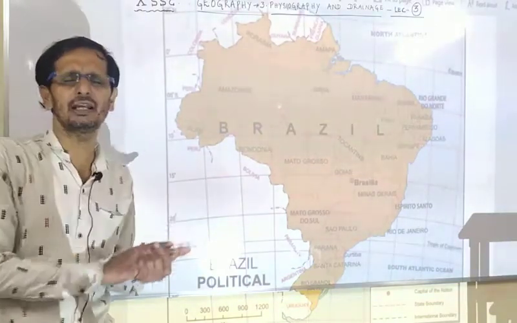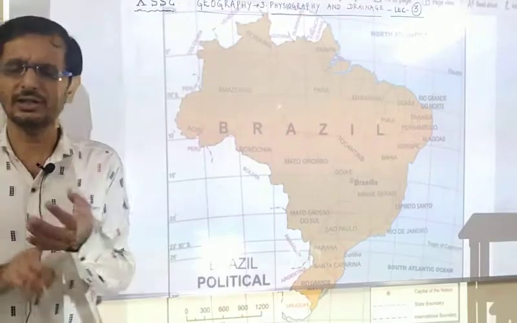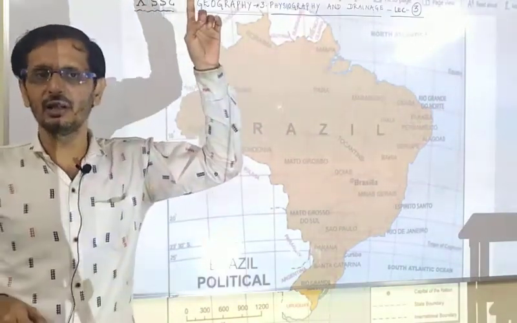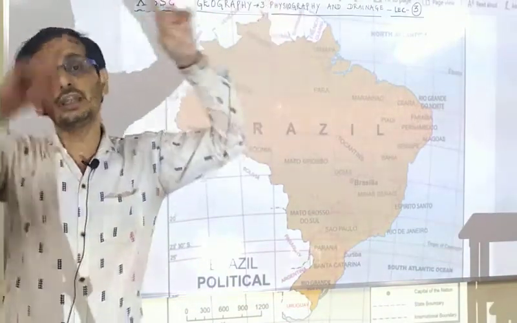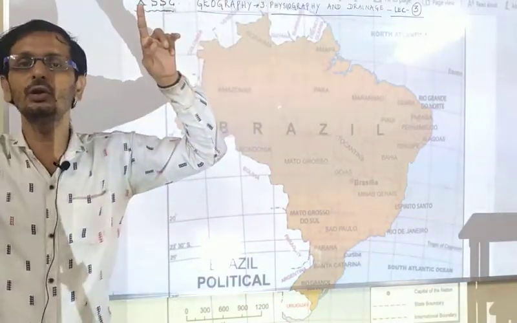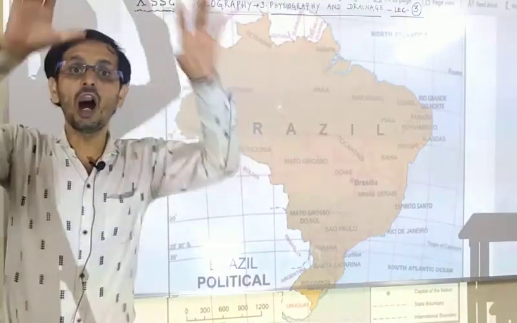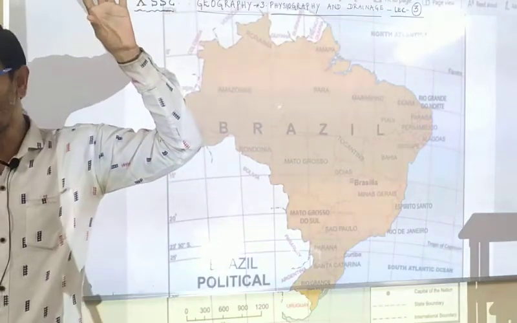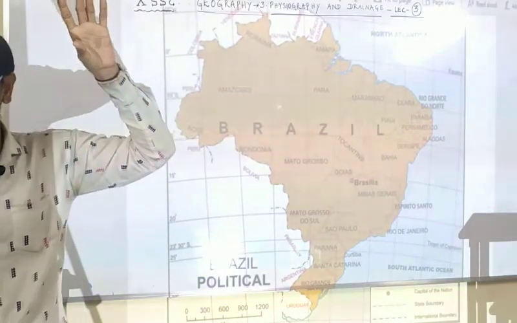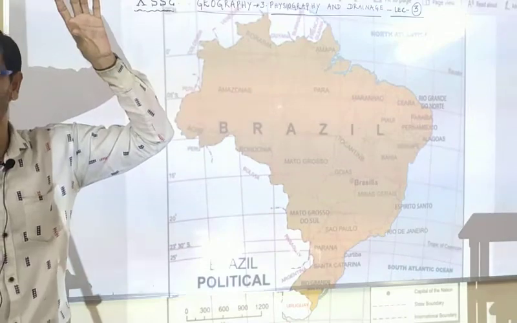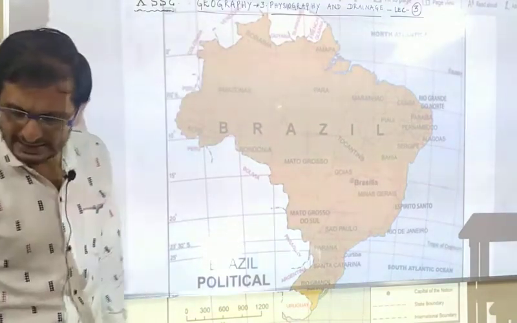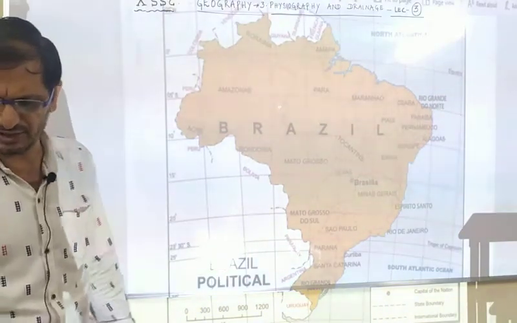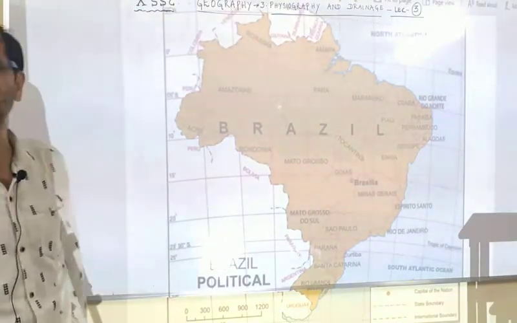Now we have the Himalaya. I already told you in chapter number 2, location and extent, that the Himalaya starts from Jammu and Kashmir, Srinagar, and continues till Assam Himalaya. You can see the Himalaya occupies a large portion of northern India as well as northeast India. It also covers some part of the Seven Sisters, the seven northeastern states. So there are no very high and long extending mountains in Brazil except for the north.